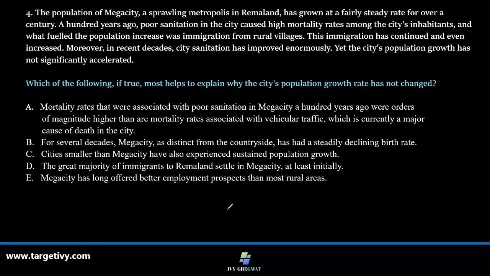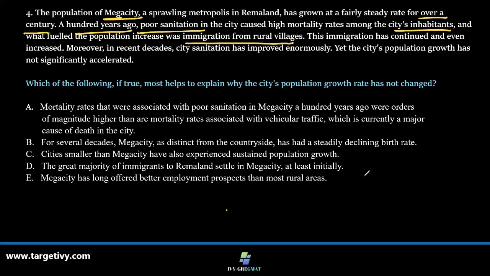Well, we are given a situation here of this place, megacity, where the population has grown for the past over 100 years. 100 years ago, the poor sanitation condition in the city caused high mortality rates for the city's inhabitants, and what fueled the population increase was the immigration from the villages.